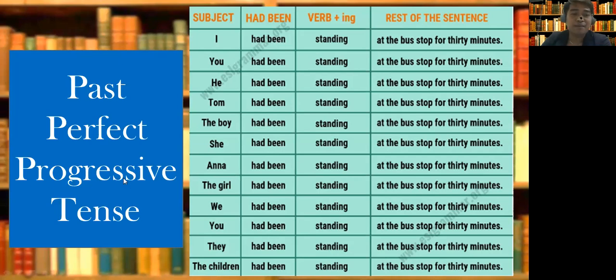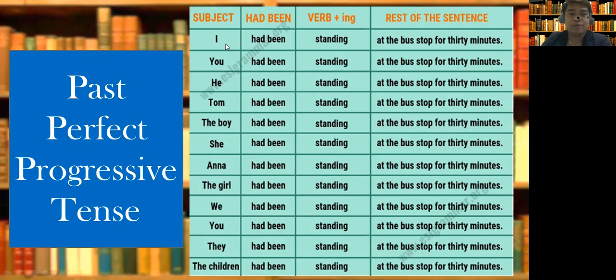Do you remember why we insert been here? Remember, this is in the progressive form. Always remember, in the progressive form, the variation is actually continuous. Progressive form, continuous form, just the same. Add ing, okay? Had been, then ing to your verb, standing. You had been standing. He had been standing at the bus stop for 30 minutes.